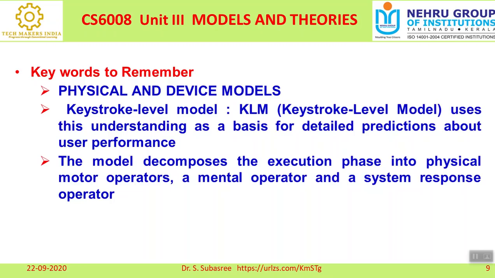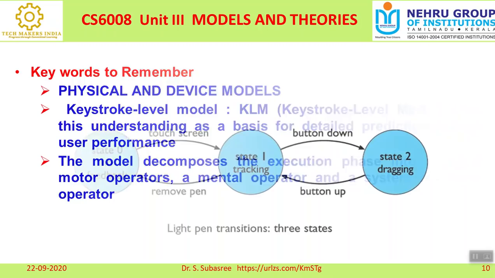Whether you have correctly pressed the answer or not. That is called a system response operator. So this physical and device model decomposes into three major classifications: one is the motor operator, the second is the mental operator, and the third is the system response operator.